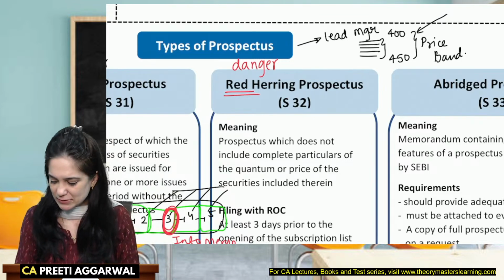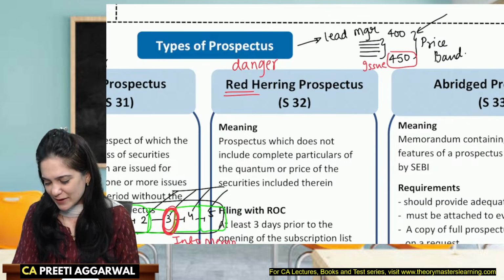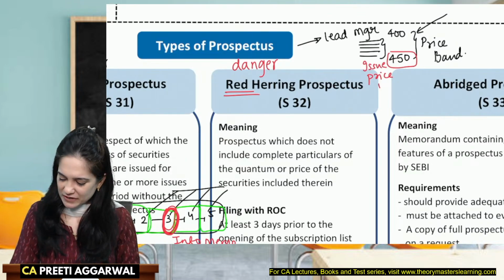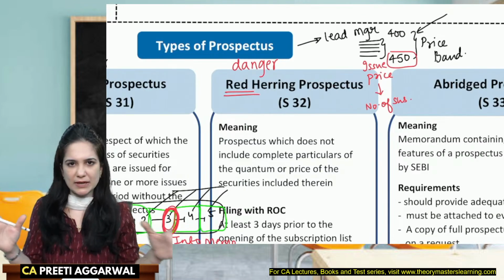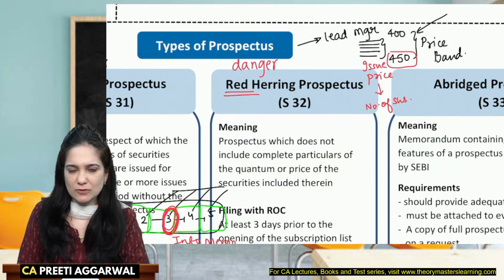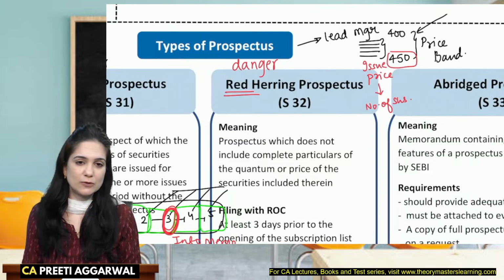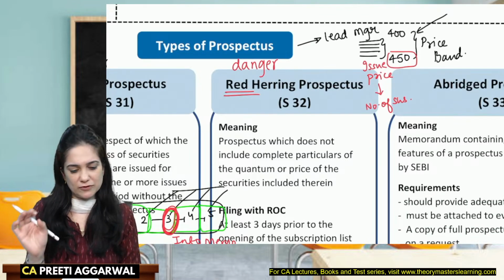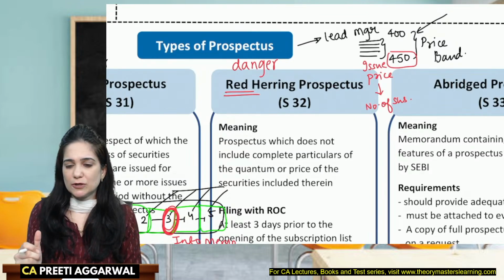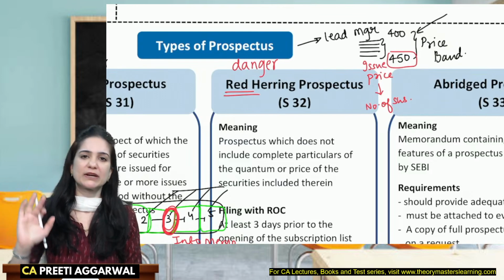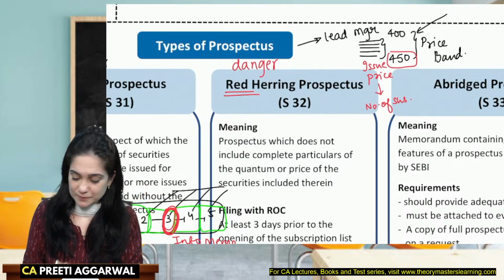So let's say I receive the maximum applications at 450. So this becomes my issue price. I have my issue price. I can now find the number of shares, that is the quantum. I know the size that I'm going to issue. I know the price now. So now I can also decide the number of shares. Now that you have found the final numbers, you know the amounts, you are now in a position to file the final prospectus. So fill the gaps, file the final prospectus with the ROC.